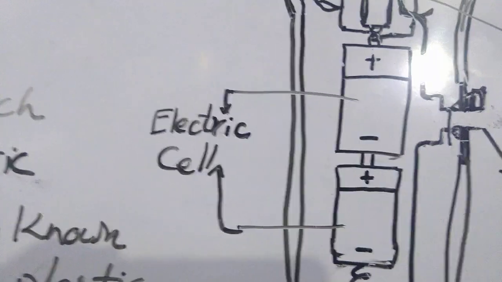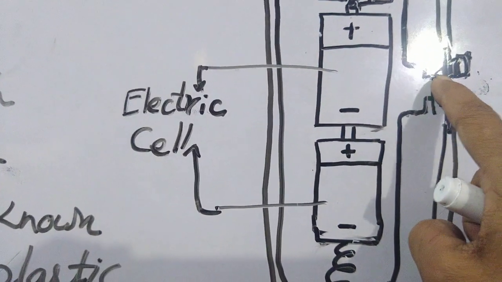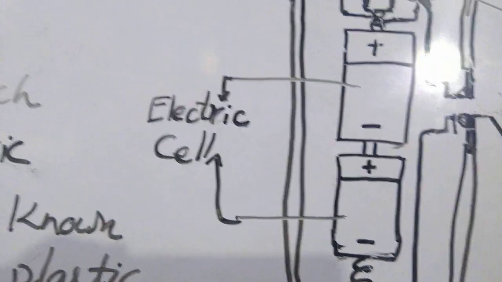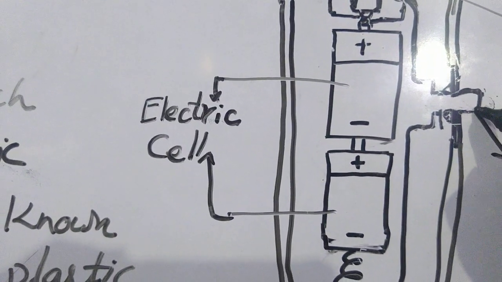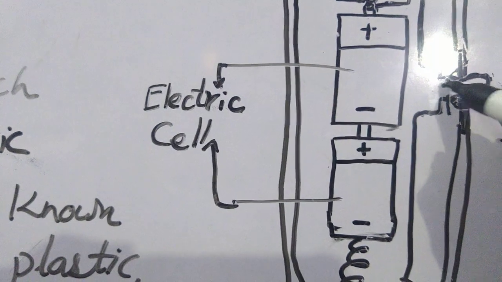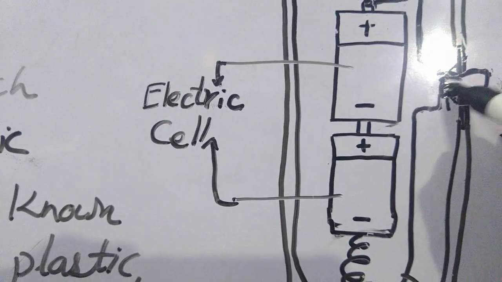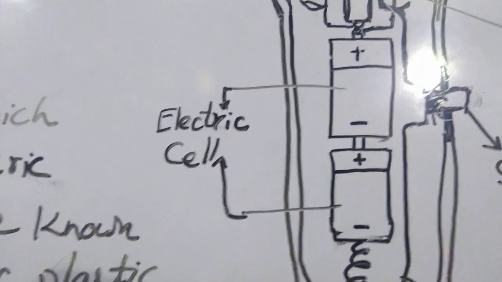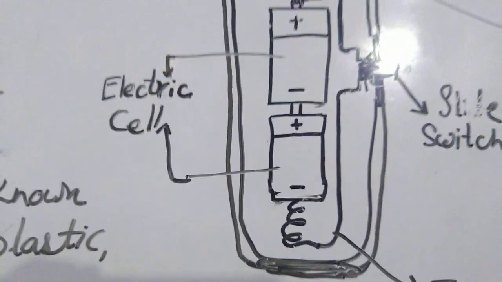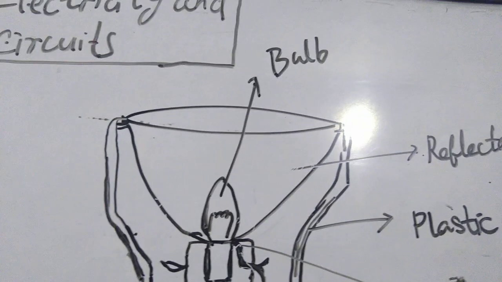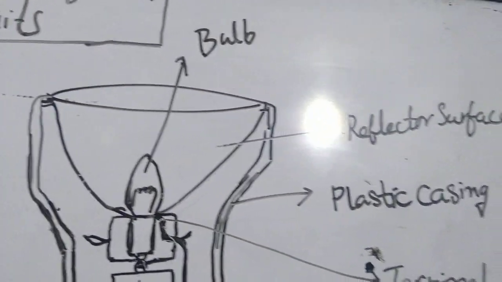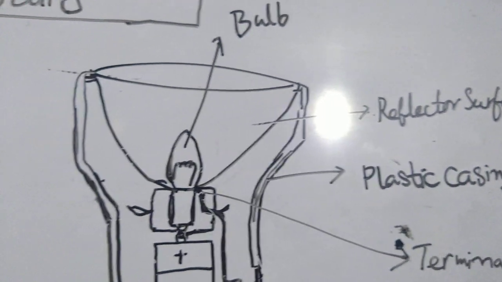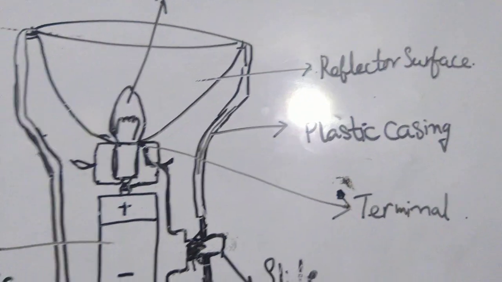But now we don't need this bulb to glow, so we will switch the bulb off. Again this plastic is placed between the wires of the terminals of the torch. Now you can see each and every part of the torch carefully. This is the bulb, this is the reflector surface, and this one is the plastic case.